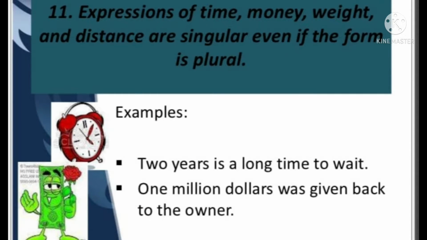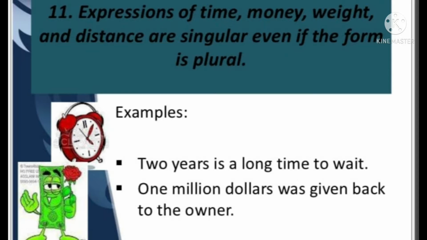In the first part of this topic, I explained a few rules regarding subject-verb concord. And today let's see the remaining rules. First of all, we can see the rules regarding time, money, weight and distance. When the expressions of time, money, weight and distance are given in a sentence, they are always singular even if the form is plural. See the examples.